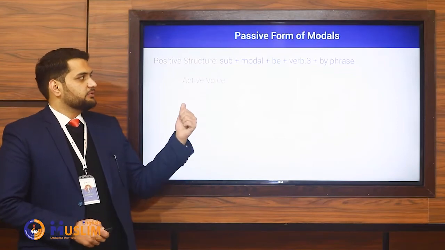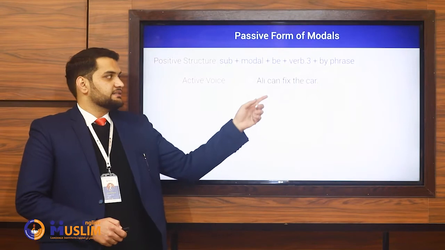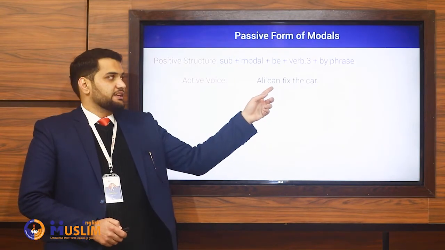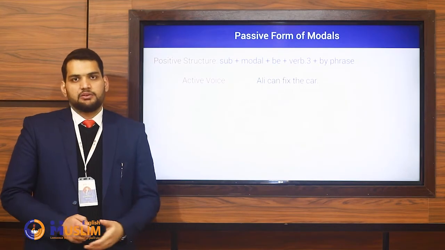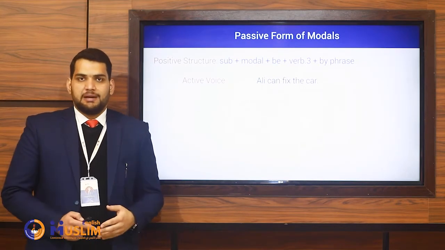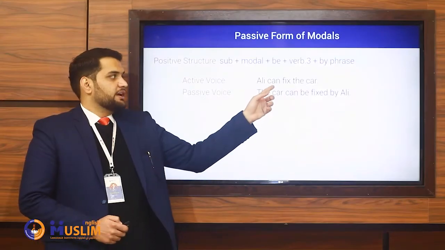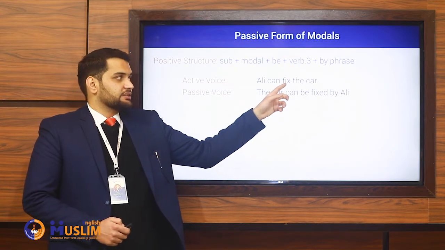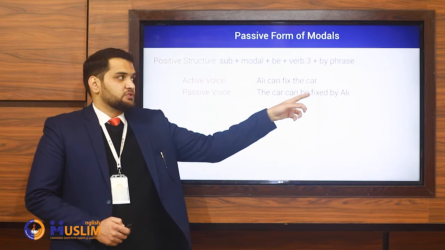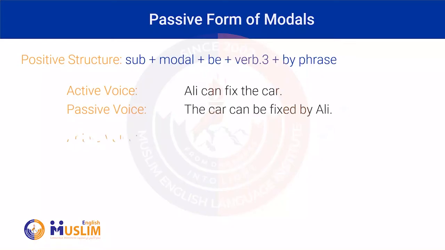Let's make some examples. The first one, Ali can fix the car. So in this sentence, the modal is can, and if you see after can, we have used the base form of the verb. It's active voice. If you want to change it to passive voice, you have to say, the car can be fixed by Ali. So can is the same can, but what is changed is the form of the verb, which is changed to fixed, and we have added before fixed be.